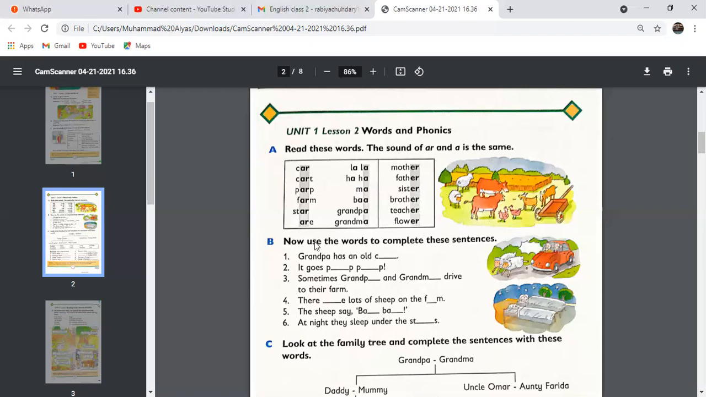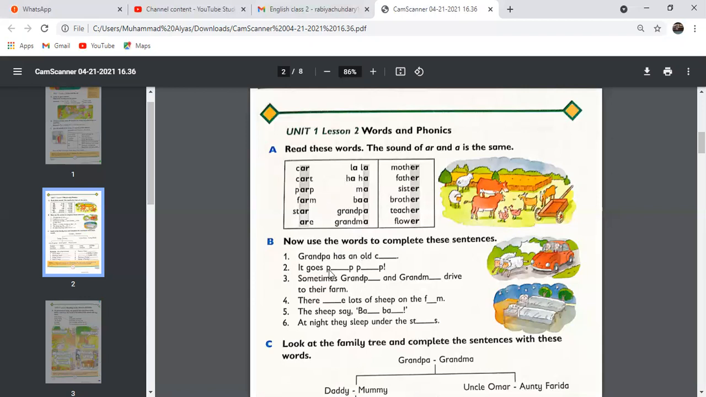Now this is an oral activity again. Say these words again and again, and you need to learn their spellings as well. Exercise B. Now use the words to complete these sentences.